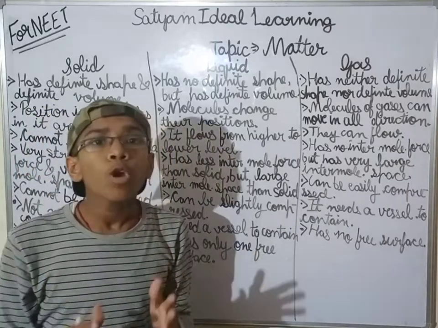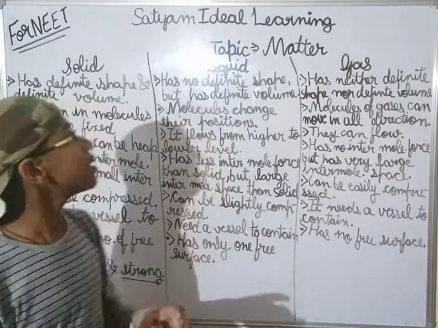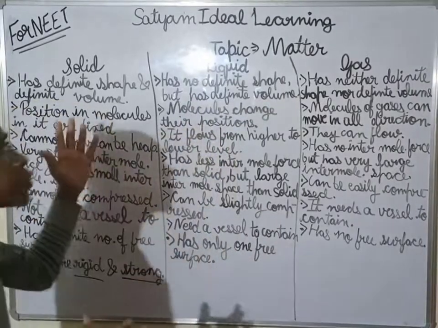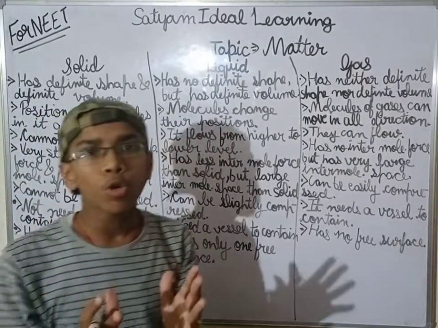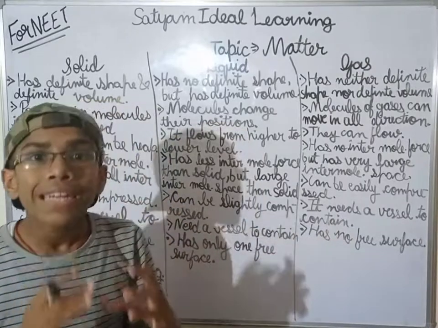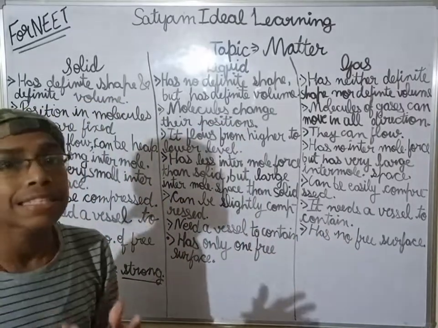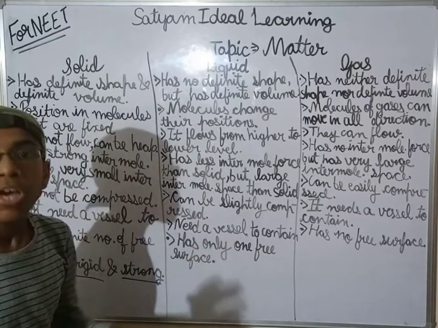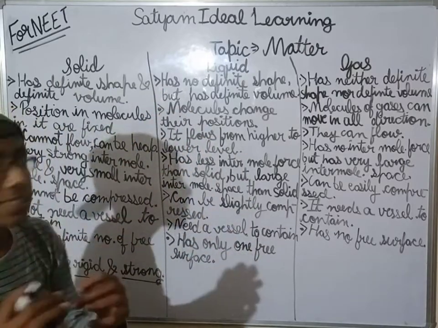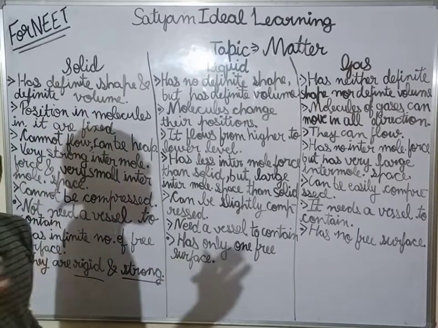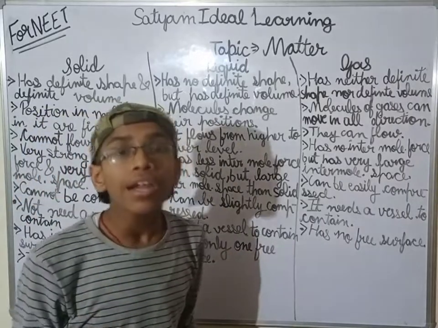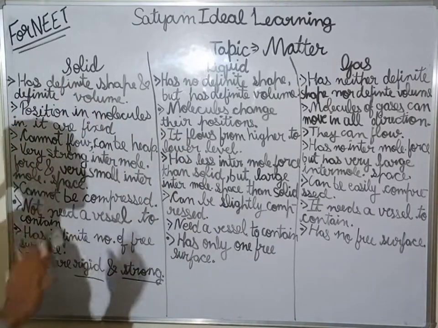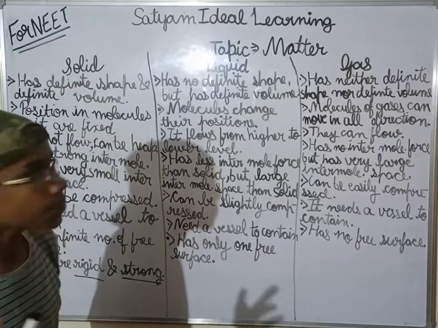The intermolecular force of attraction in liquid is less than that of solid. But the intermolecular space is more than that of solid. Are you getting my point?